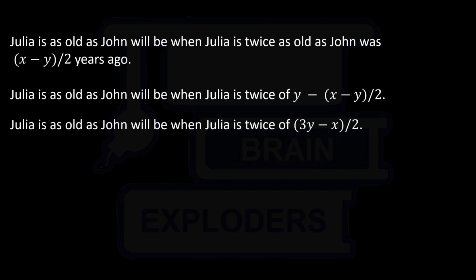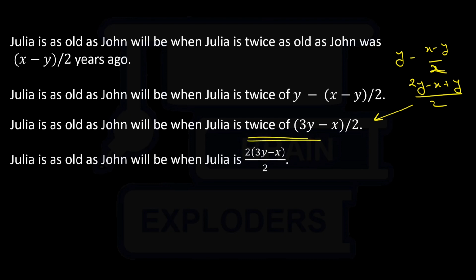We can simplify it a bit and write it as 3y minus x by 2. It is just simplification. You can do it like y minus x minus y by 2, it is 2y minus x plus y by 2, and it is 3y minus x by 2. Okay, twice of this part is simple. We just multiply it by 2, and the 2 in the numerator gets cancelled out with the 2 in the denominator. Now when Julia's age is 3y minus x,